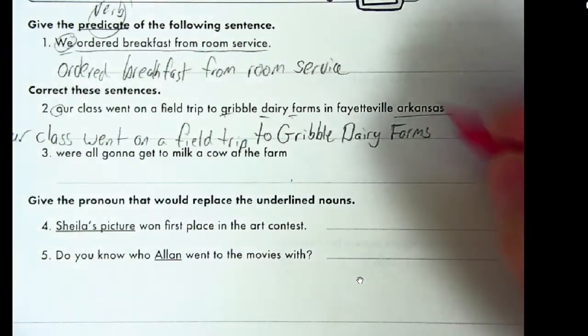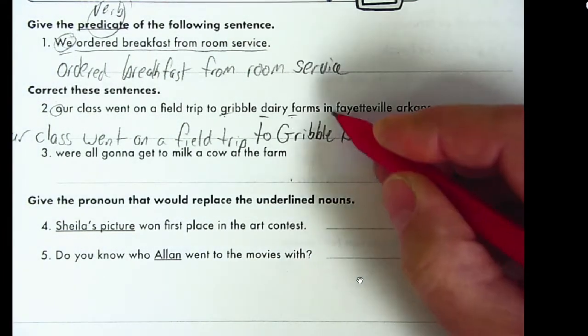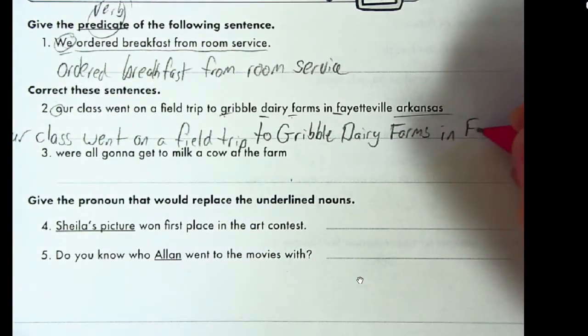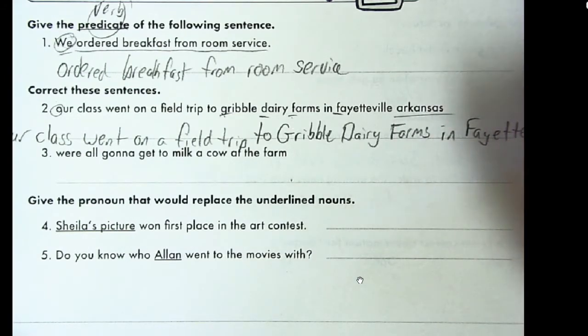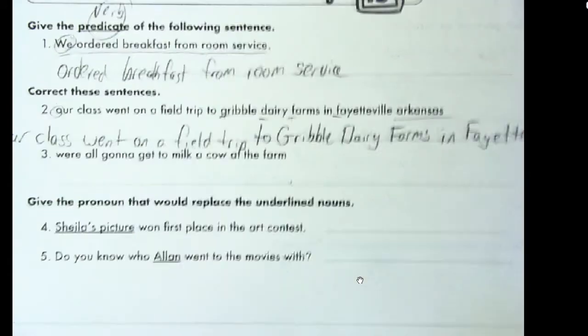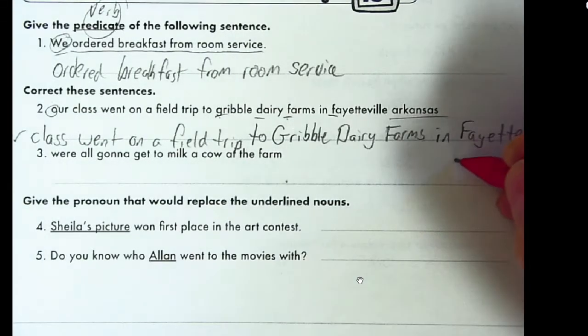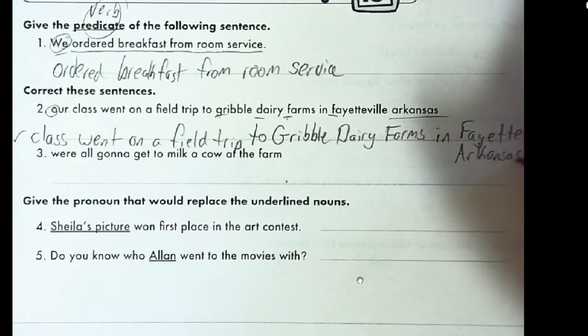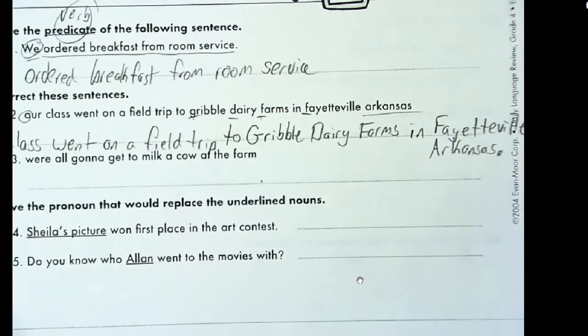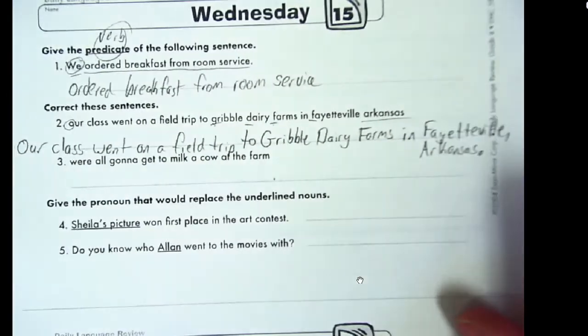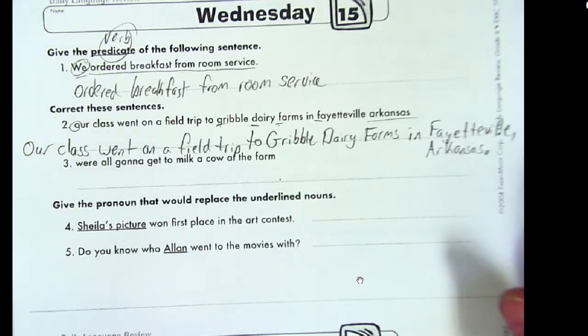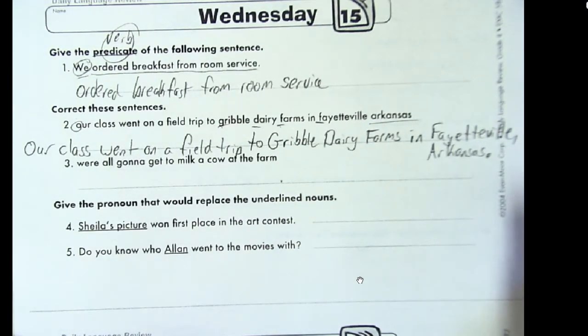So we got Gribble Dairy Farms in Fayetteville is the name of the city. Put a comma between your city and state. Fayetteville. I'll just have to squeeze Arkansas underneath. With a period at the end. So we've got, hopefully, a sentence that makes sense. Our class went on a field trip to Gribble Dairy Farms in Fayetteville, Arkansas. If you shorten it up any, just remember, still got to make sense.